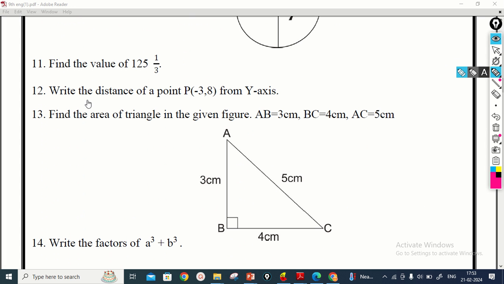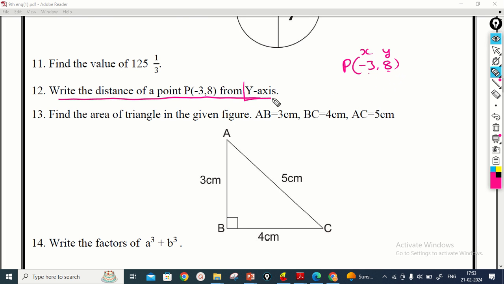So here I take the 12th question. Write the distance of the point P of (minus 3, 8). Here you observe, minus 3 is the value of x and 8 is the value of y. In any coordinates, the first value is x and the second value is y.